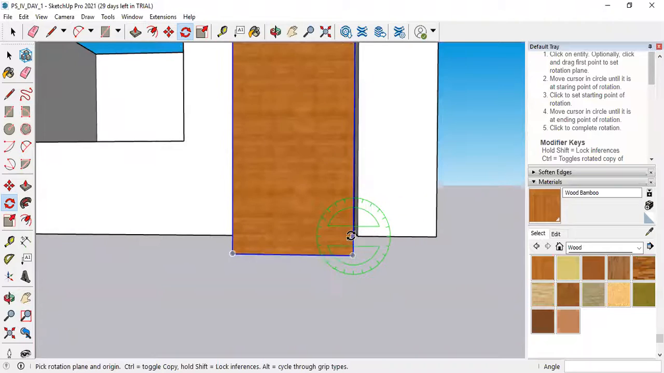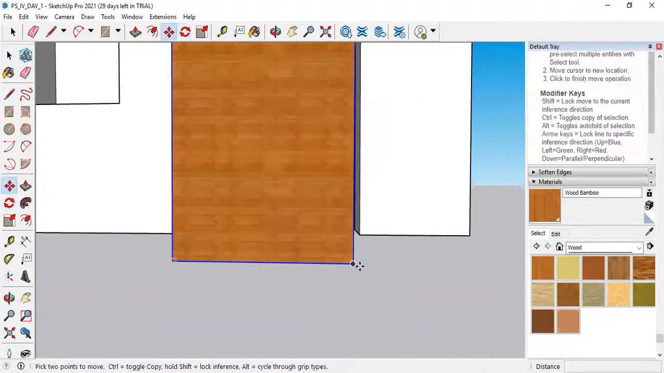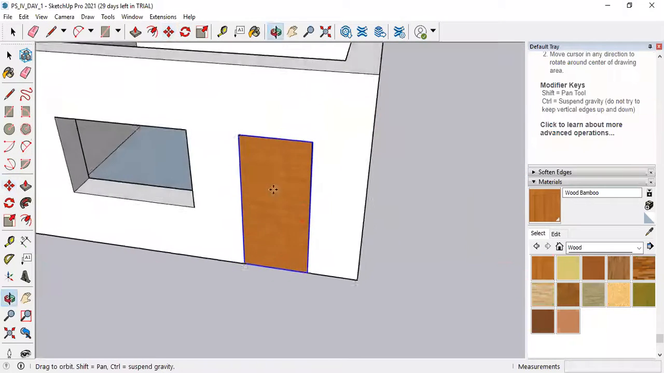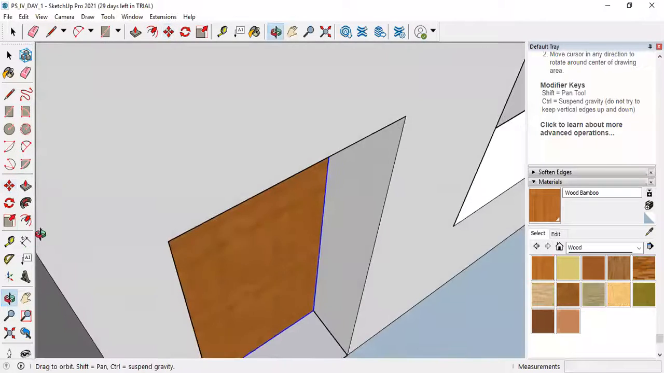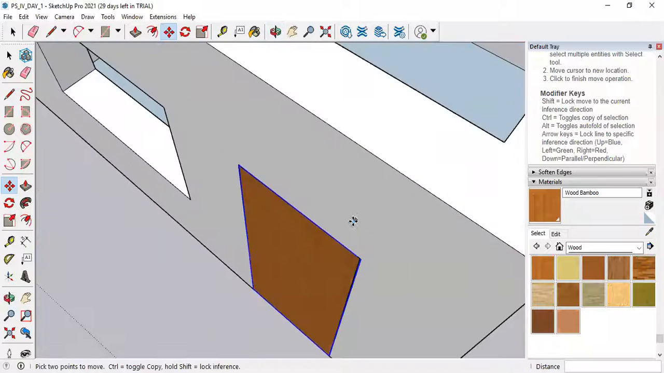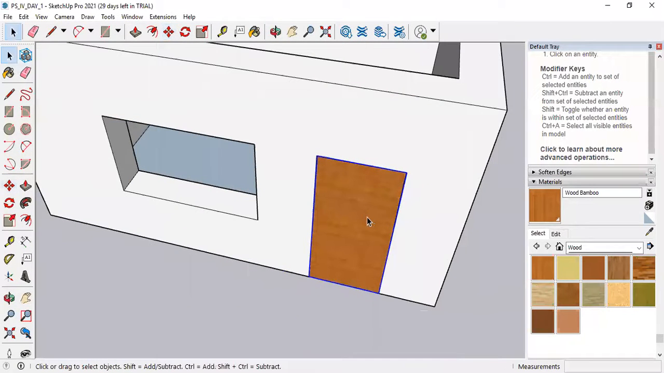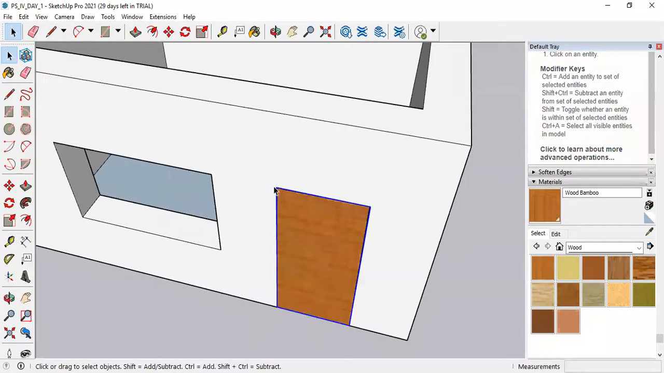Okay, we need to try whether the angle is getting matched or not. Okay, yes, the door placement is perfect. Now I want to make it open outside or open inside.